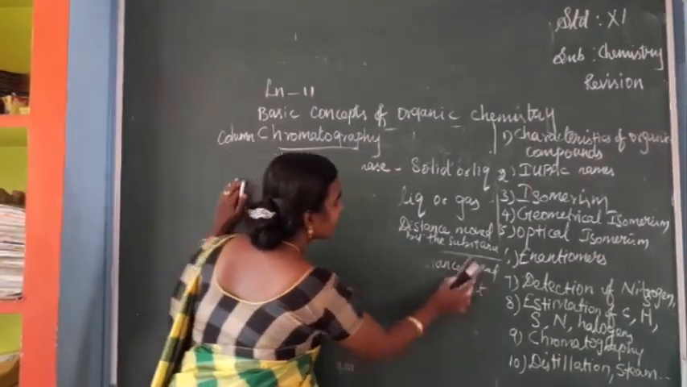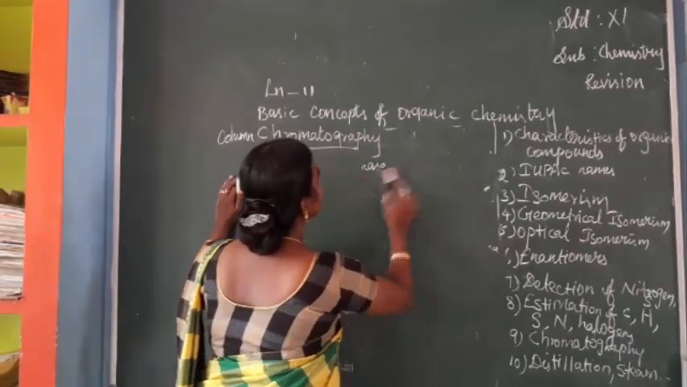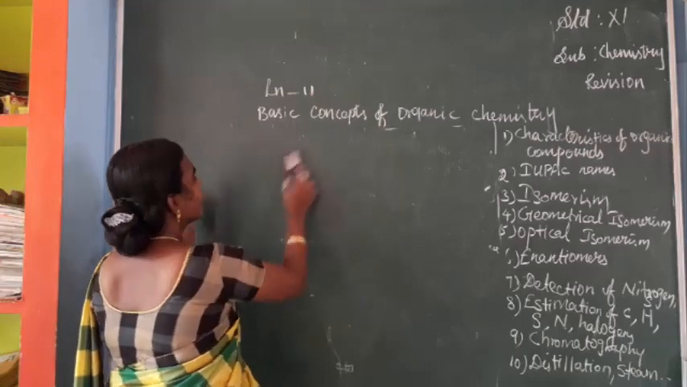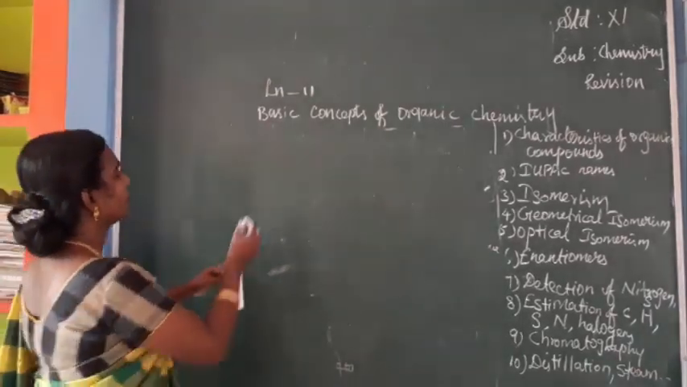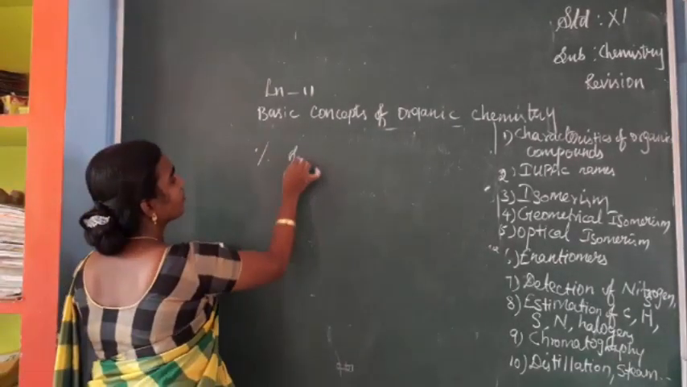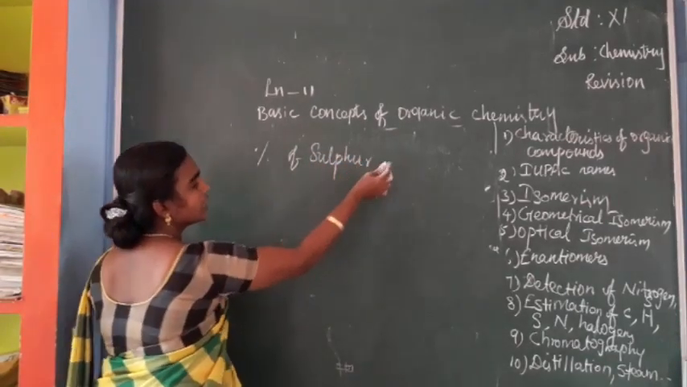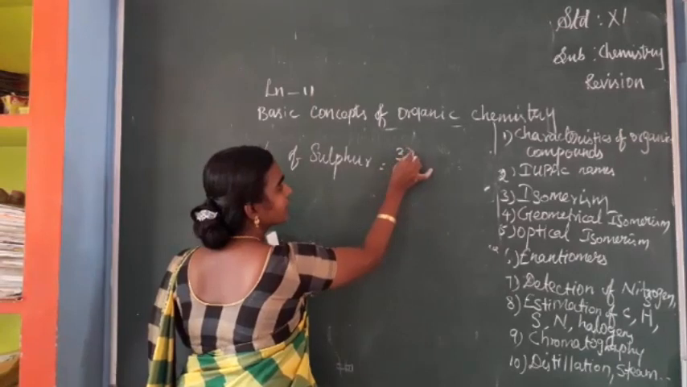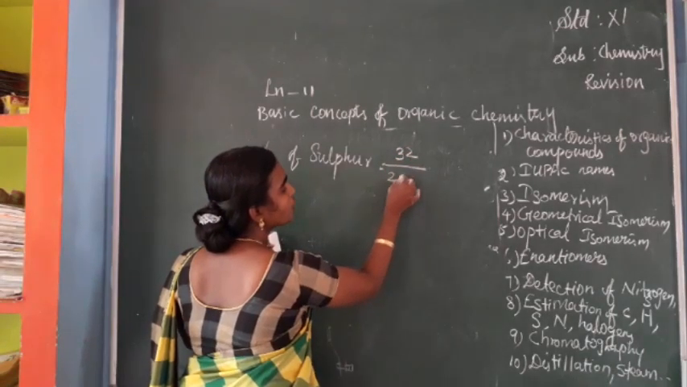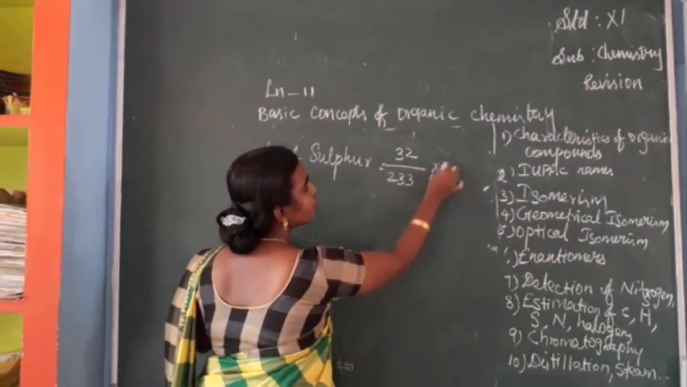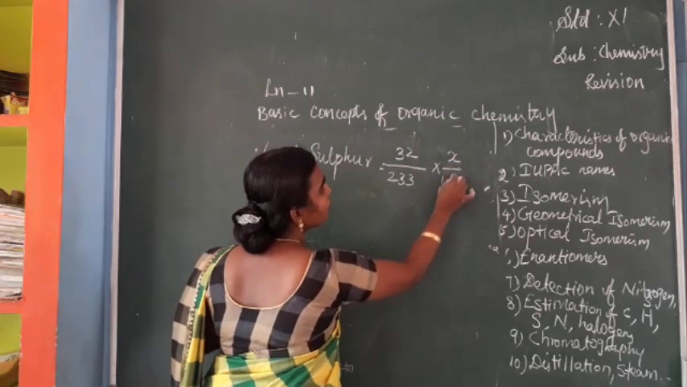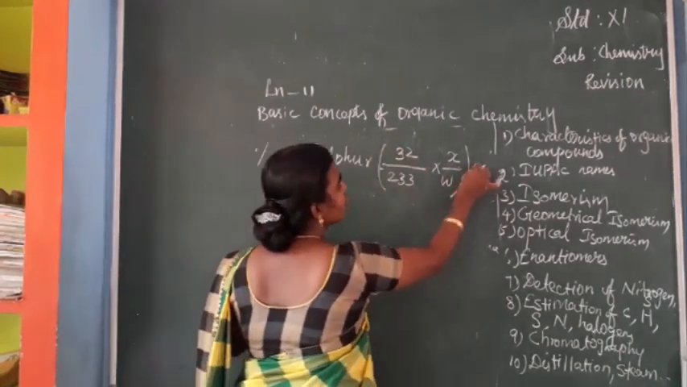The percentage of sulfur is calculated by the formula: percentage of sulfur equals 32 divided by 233 into X by W into 100, where 32 is the weight of sulfur.